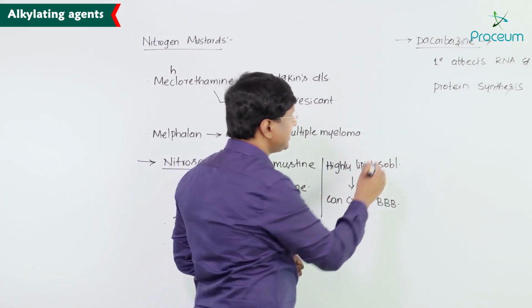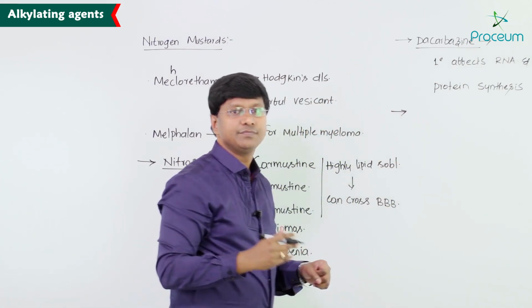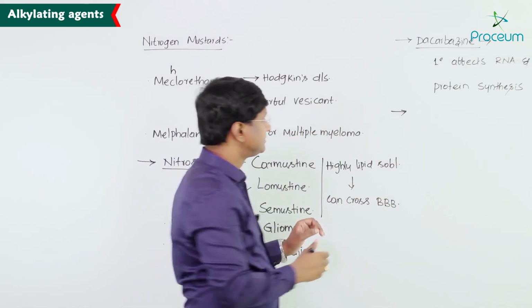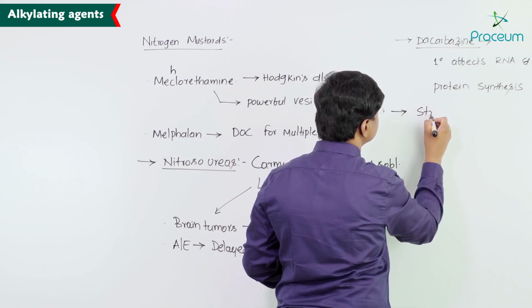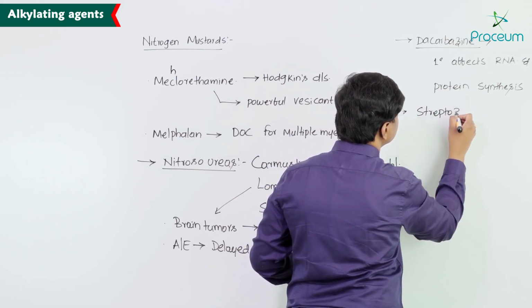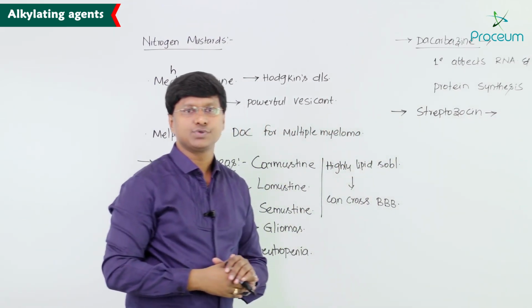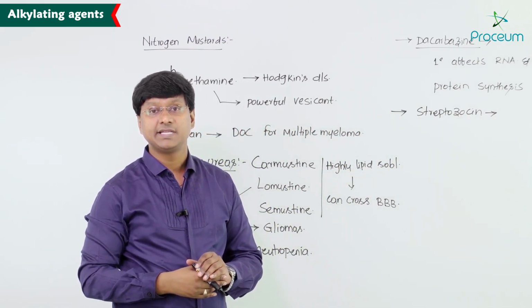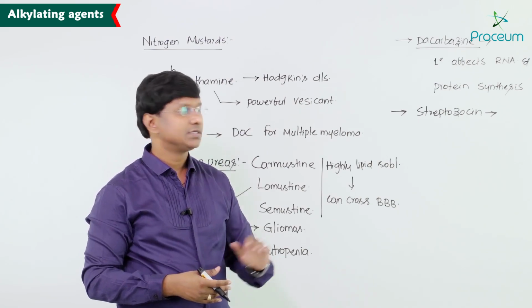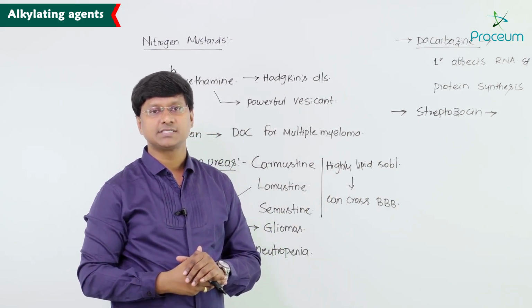Next, take the other drug which is called streptozocin. Streptozocin can destroy the beta cells of the pancreas.